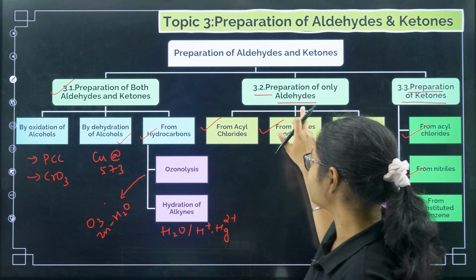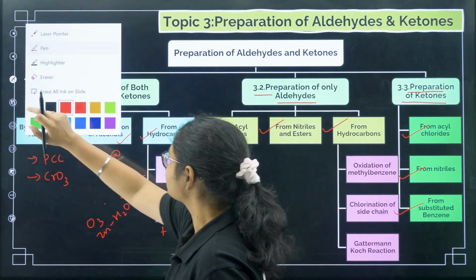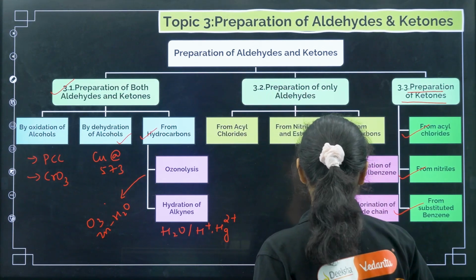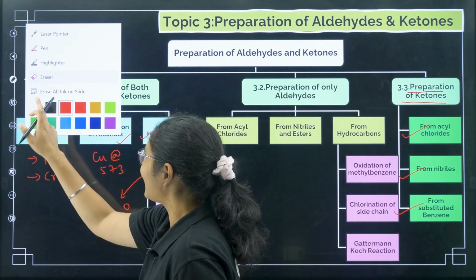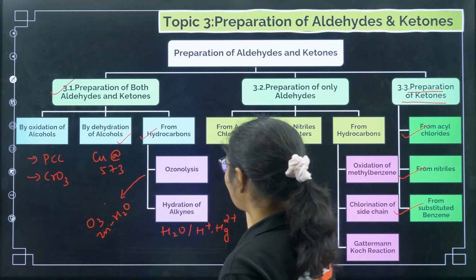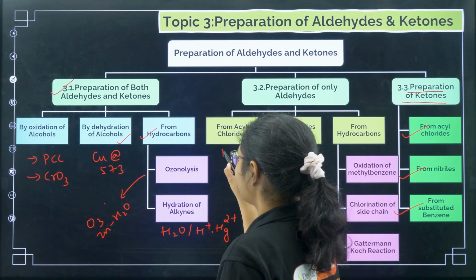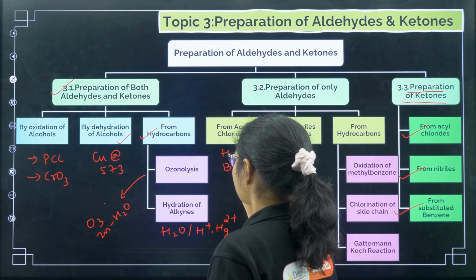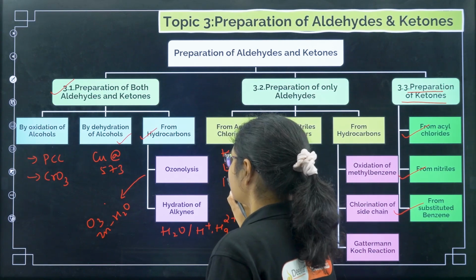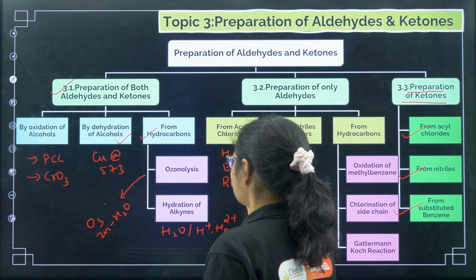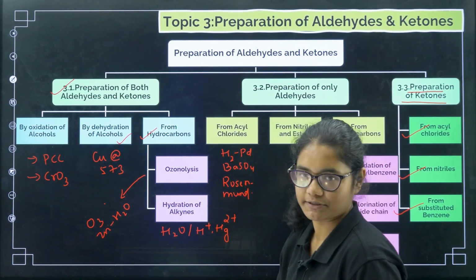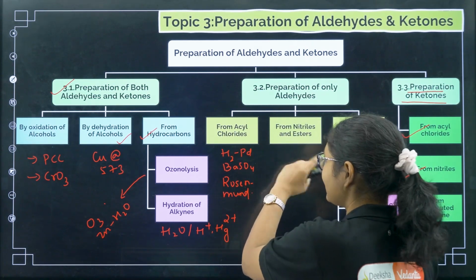Now coming to preparation of only aldehydes. The first one we used was from acid chlorides. What was the reagent? H2 with palladium on barium sulfate, and this name reaction was the Rosenmund reaction.